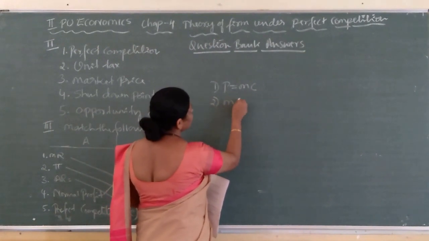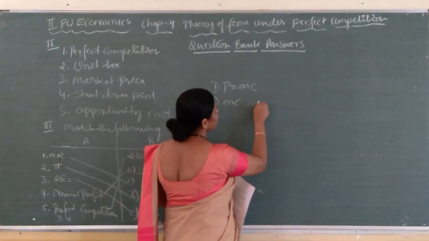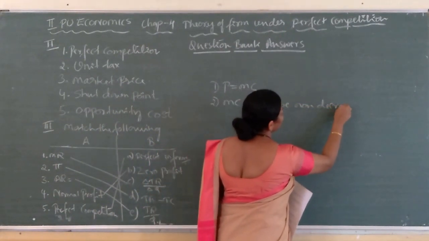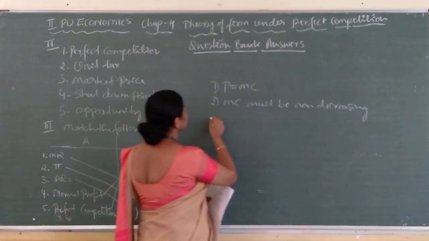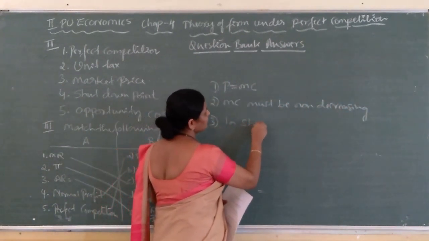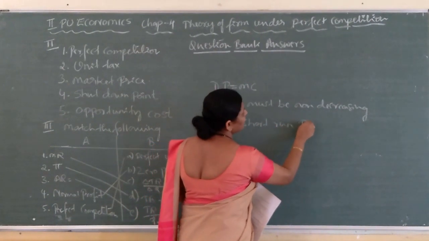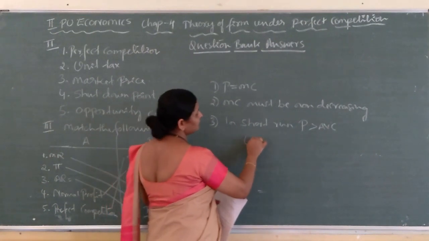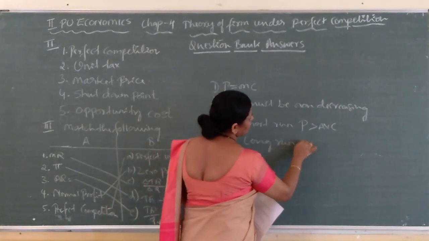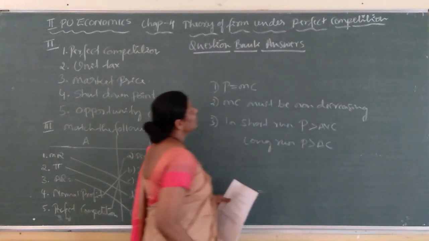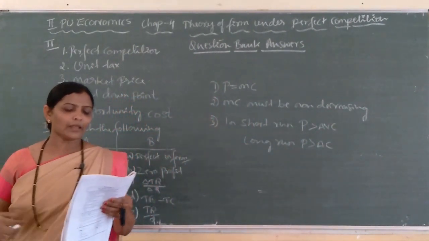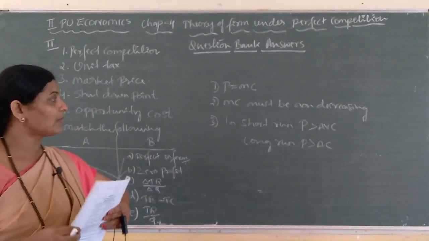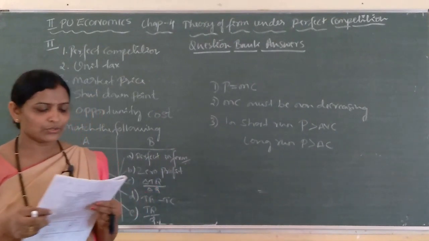Second one, MC, that is marginal cost, must be non-decreasing. And third one, in short run, firm to continue production, price should be greater than average variable cost, whereas in long run, price should be greater than average cost. So, these are the conditions needed for profit by a firm under perfect competition. If you write 3 conditions, then you will get 2 marks.